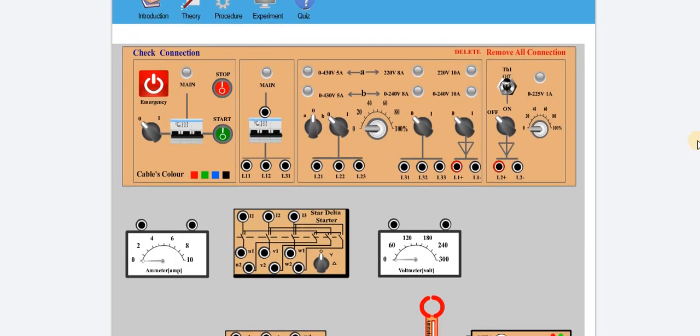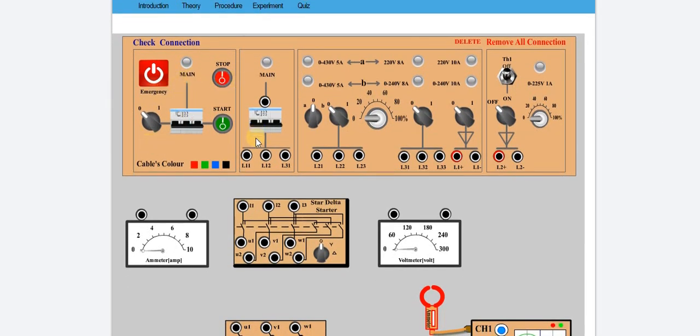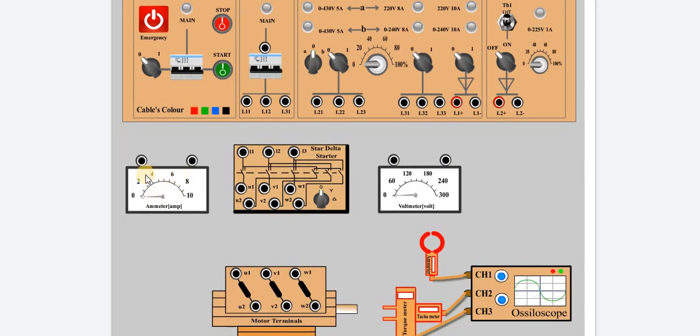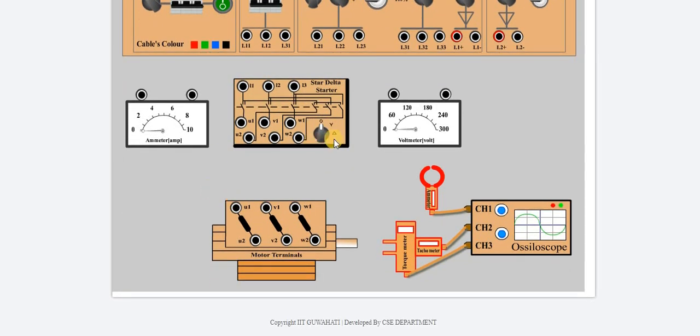So what you have to do, here is given mains, and here is the ammeter. This is the star delta starter. What I have discussed earlier was a relay, but here you have to switch star delta manually. Here we can observe the voltage potential across the phase, and this meter will give the current profile.